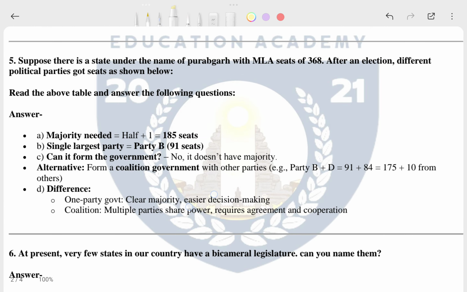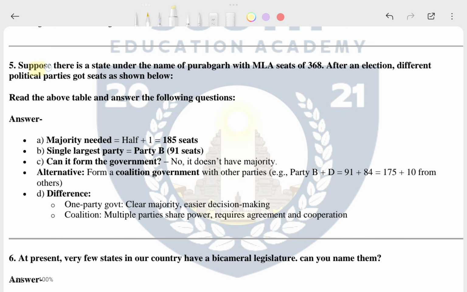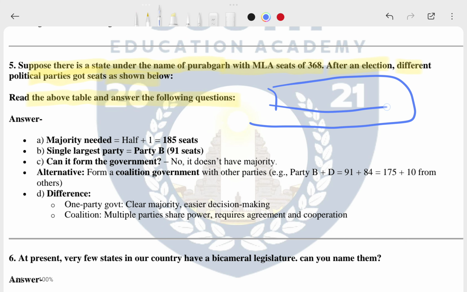Then we will go to the fifth one. Suppose there is a state under the name of Puravagar with an MLA seat of 368. After an election, different political parties got seats as shown below. Read the above table and answer the following questions. The answer is there, and this is the majority needed. And actually there is a table in this one, which I didn't take. I'll directly write the question and this is the answer. You can go through that. This answer is correct. Don't worry, this is not wrong or something. It is not like that.